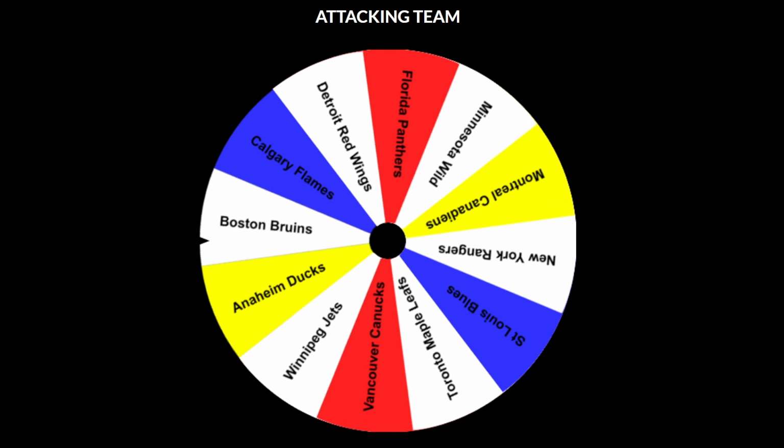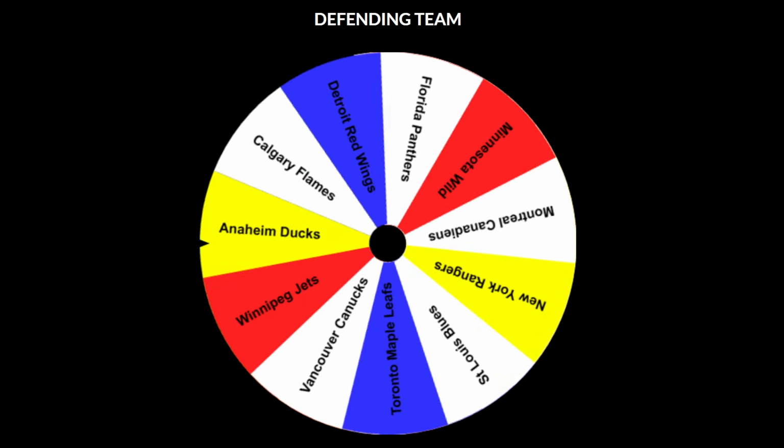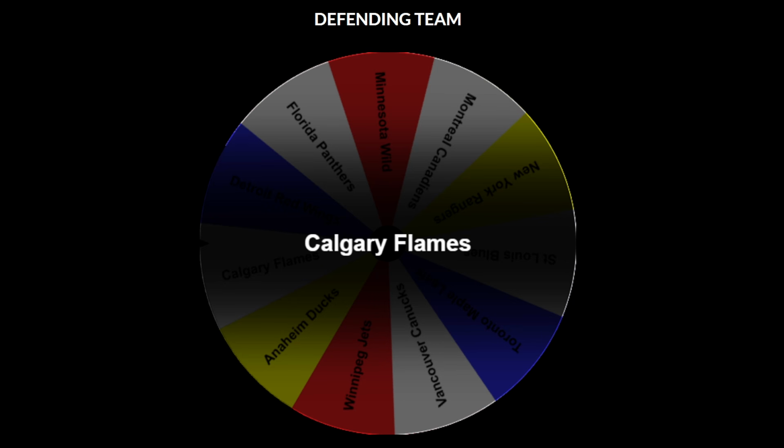Now of course, like always, we have to spin our attacking team wheel to figure out who's going to be the attacking team, and it looks like that's going to be the Boston Bruins. So if Boston's attacking, that means they can't be defending, but let's see who they're going to be going against. It looks like they're going against the Calgary Flames, also known as all of Alberta, because Calgary didn't have enough players themselves, but neither did Edmonton, so we just combined those 2 cities. We have the Calgary Flames, but they're going to be known as the Alberta Flames, and we're going to see the Alberta Flames taking the Boston Bruins on in a best of 3 series.